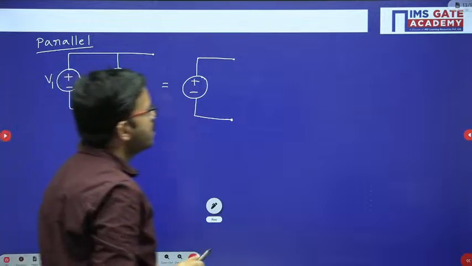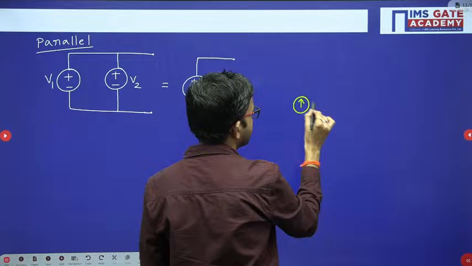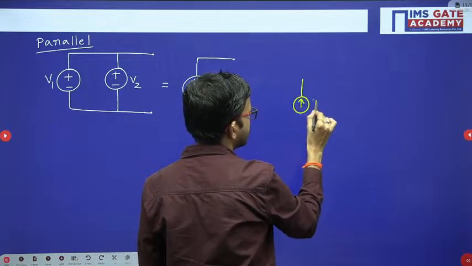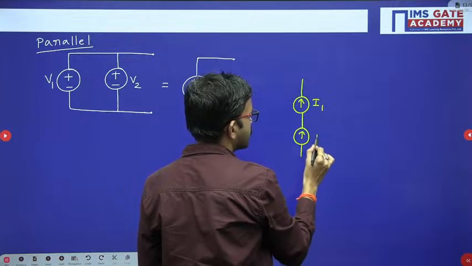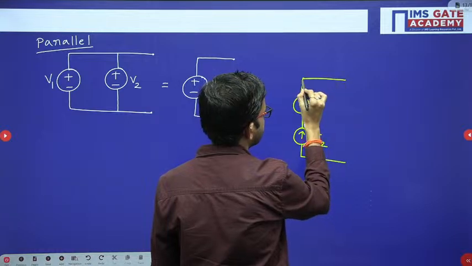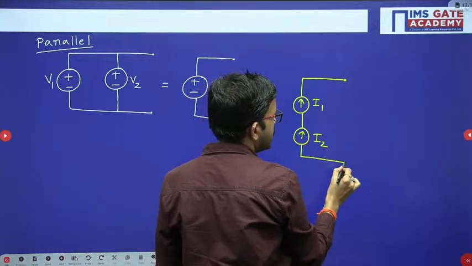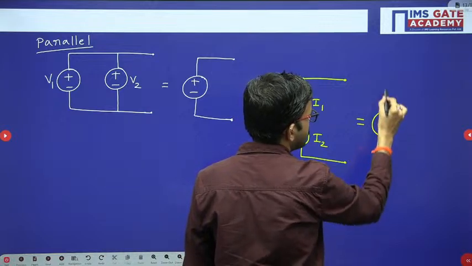Similarly, here I am considering current sources in series. Now in this case, what will be the equivalent circuit value?